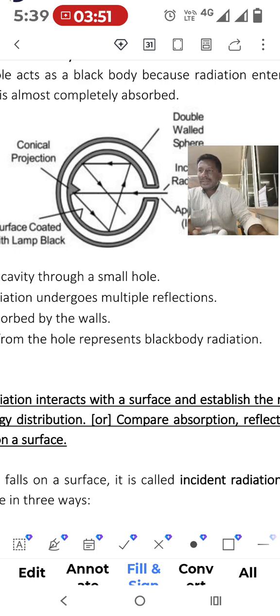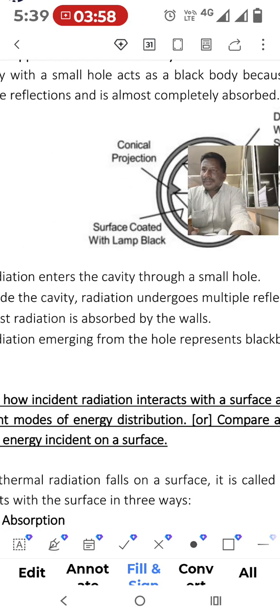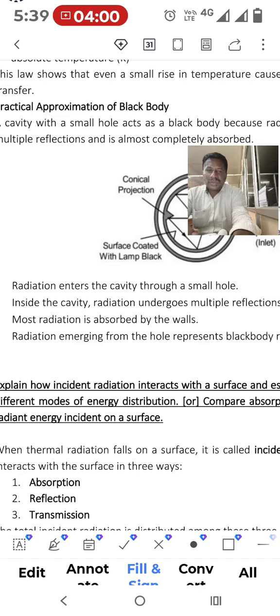Here, radiation enters the cavity through a small hole, and inside the cavity the radiation undergoes multiple reflections. Most radiation is absorbed by the walls. Radiation emerging from the hole represents the black body radiation.